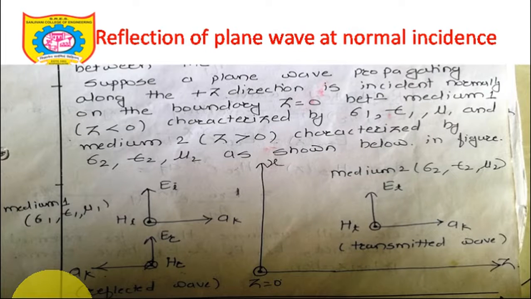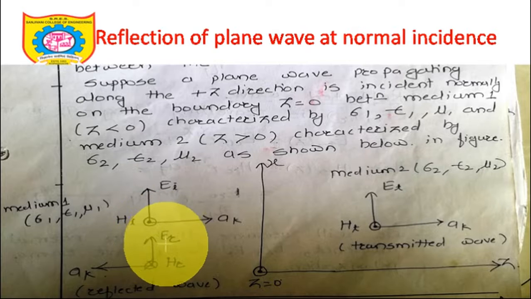Look at this particular diagram first of all. Let's talk about the electric field component, because the electric field defines the polarization. Let's say this is the EI component of the incident wave, this is the ER component of the reflected wave, and this is the ET component of the transmitted wave, and this is the interface, the XZ interface.